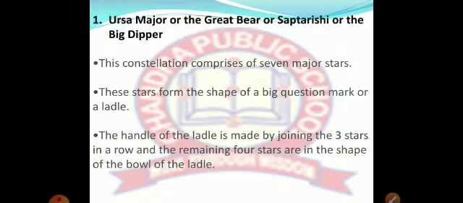Clear? Now next point, as you are able to notice, this is the Ursa Major diagram.